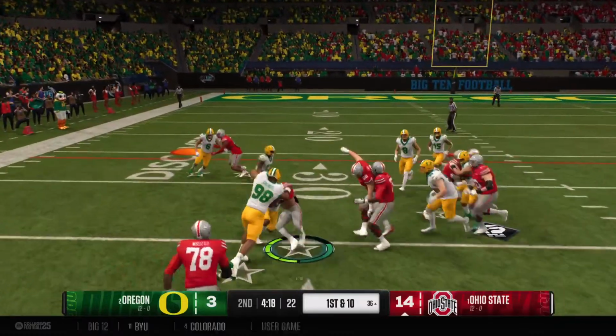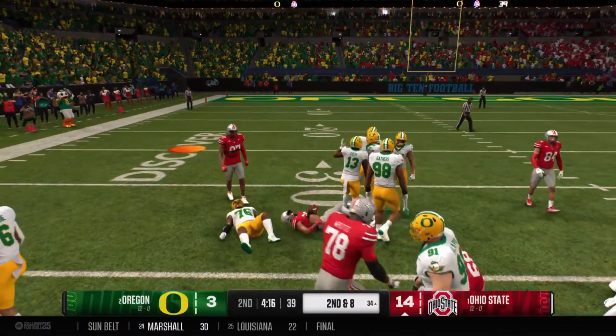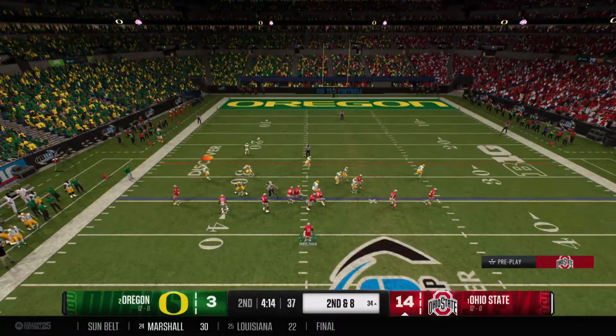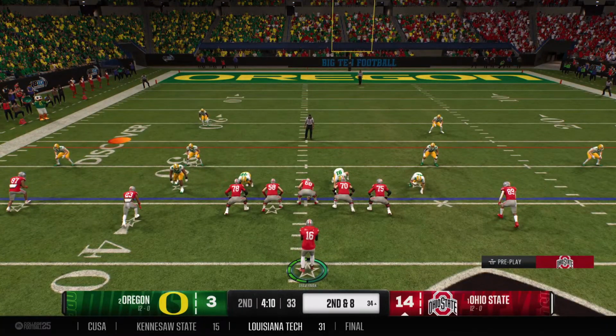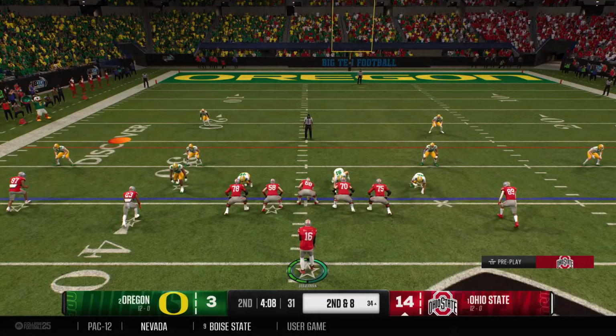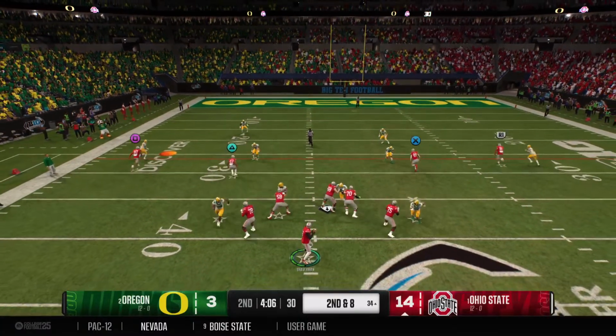Running game is working. They'll stick with it on 1st down. Hey, it's a great job of this defense containing the running game. But if I'm calling the plays, I'm not abandoning the running game just yet. I think it's important to have some sense of balance.